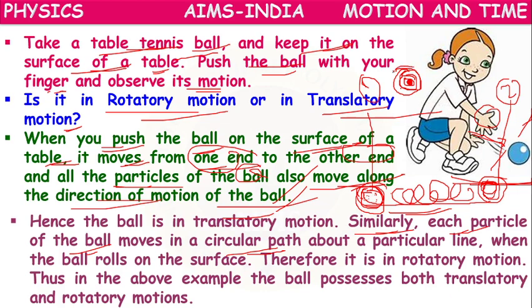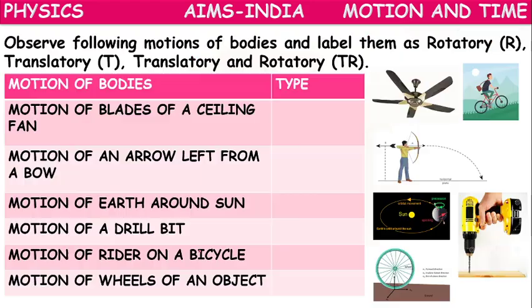In this way, it is exhibiting rotatory motion. So we can say that the ball moving on the ground possesses both translatory and rotatory motions at a time. It will exhibit two kinds of motions.